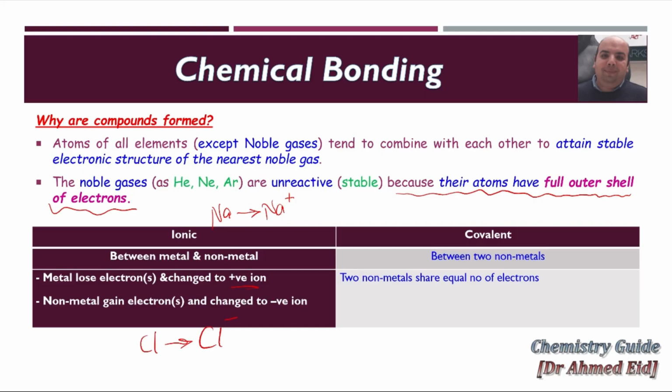We'll check all of this and explain it in detail later in this topic. While in the case of covalent, the keyword is share: two non-metals share an equal number of electrons. So you know now that an ionic bond is formed by electron transfer, while a covalent bond is formed by just sharing electrons between two non-metals.